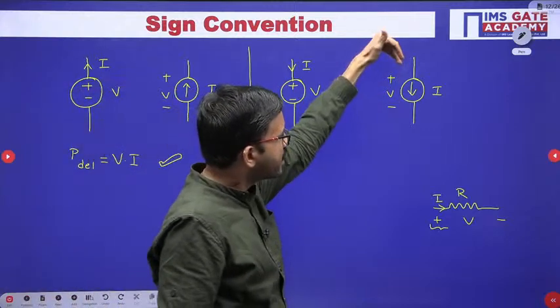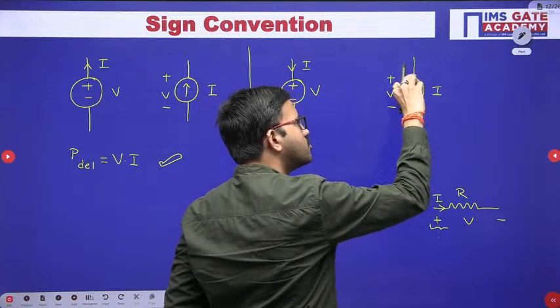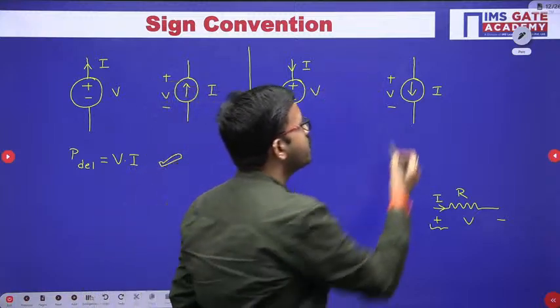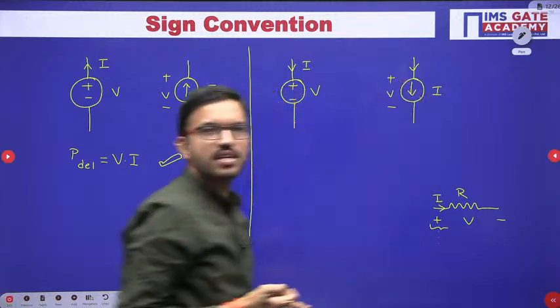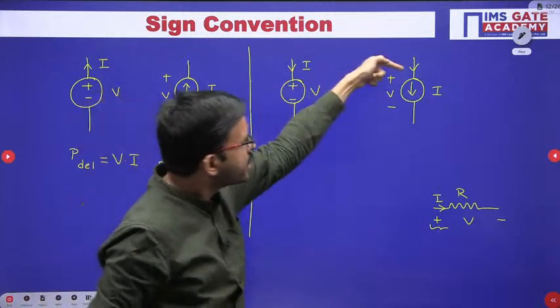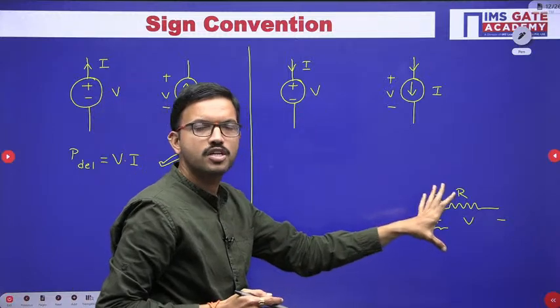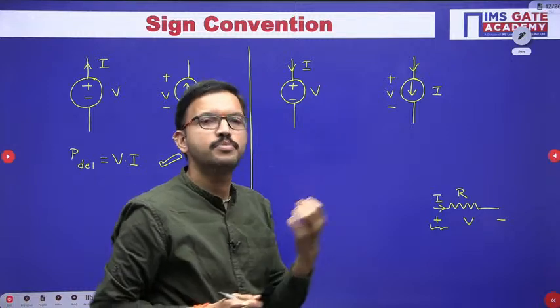Similarly here, the current direction is like this, and across that current source you have the voltage polarities plus minus V. Here the current is entering at the positive terminal. So these two are examples of absorbing. Even though they may be sources, they are actually absorbing the power.